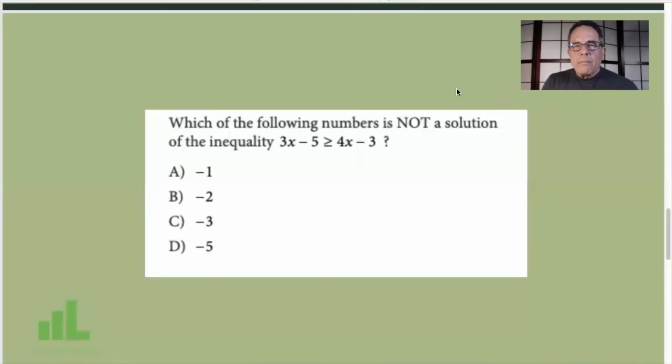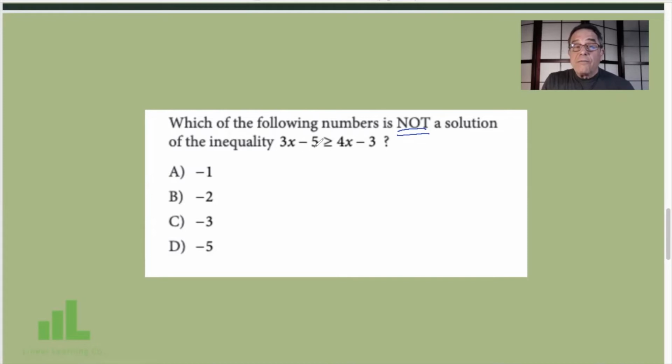Our next problem is an inequality. And notice that the question asks, which of the following numbers is not a solution of the inequality? Now, we can do the same thing.